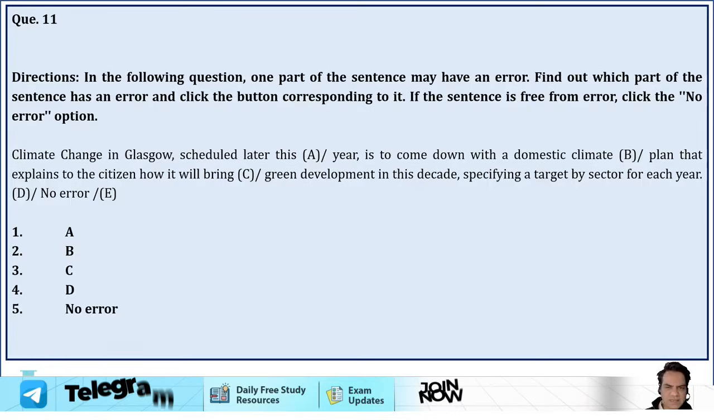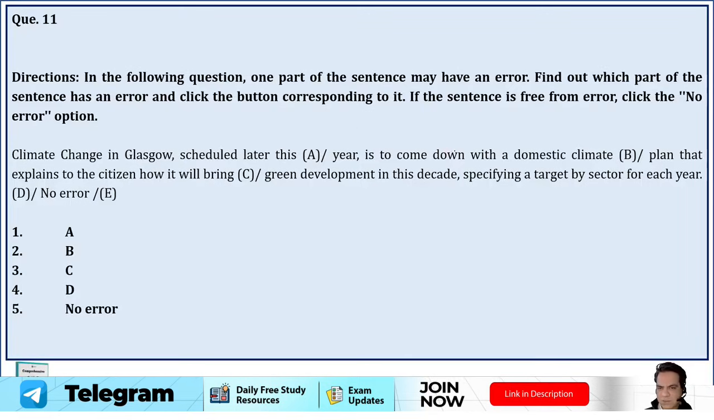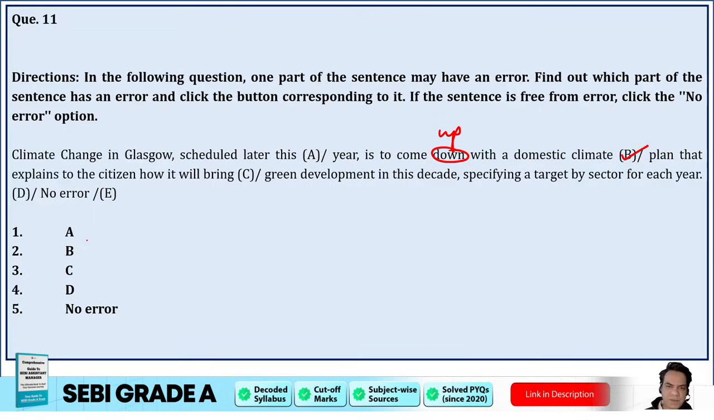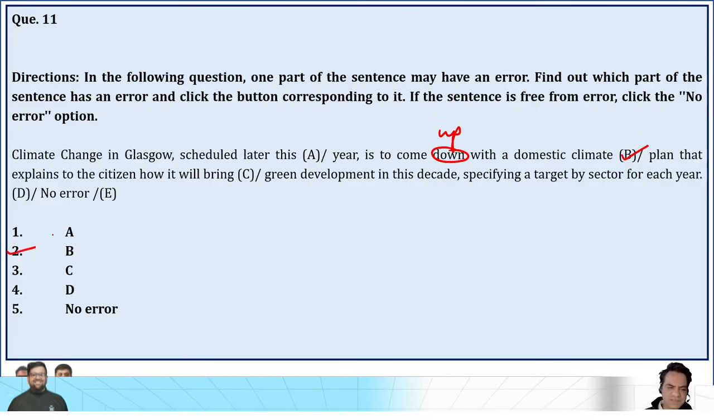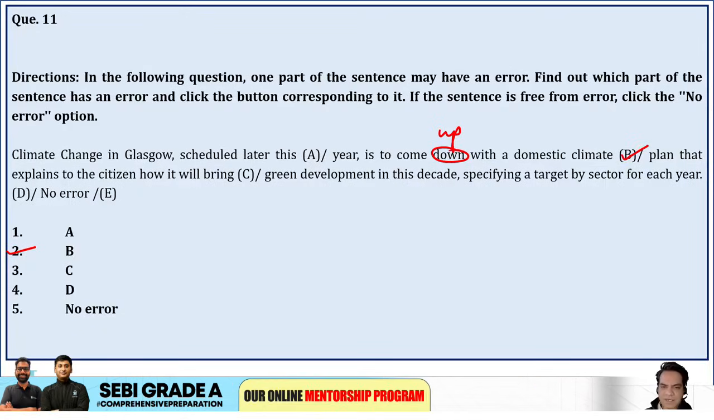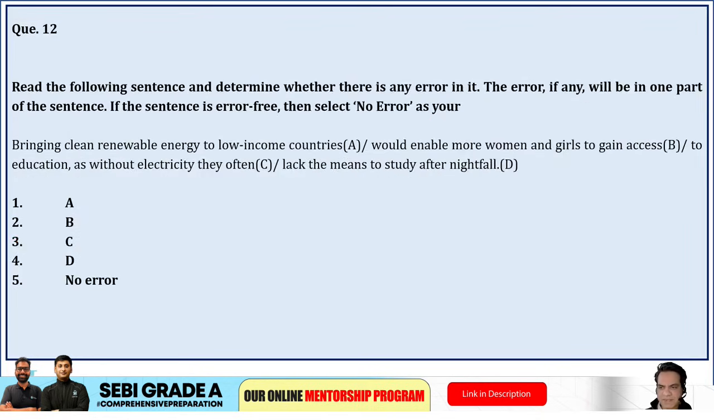So I think इसमें ये क्या है, come down नहीं come up होना चाहिए. Is to come down with या is to come up with? So it should be come up with a new plan. So guys, what does come up mean? It means to bring forward a new plan, to basically establish a new plan. So it should not be come down, it should be come up with a new plan. So option B, I feel, is the incorrect part here. So climate change in Glasgow scheduled later this year is to come up with a domestic plan that explains to the citizens how it will bring green development in this decade, specifying a target by sector.